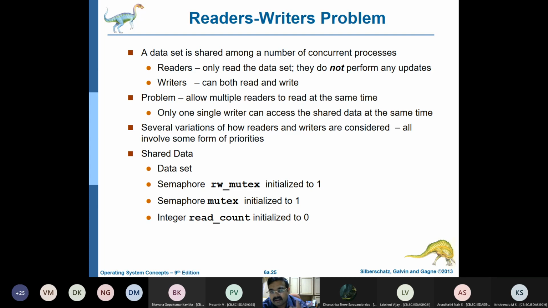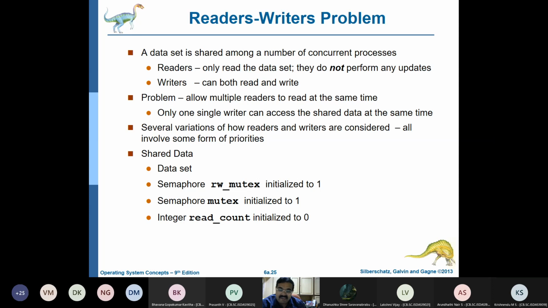Also, a reader can only read, a writer can both read and write, but when one is reading, another person cannot write into that, and vice versa. When one is reading a shared resource, nobody else can read or write. When somebody is writing a shared resource, nobody else can read or write. So you understand what I'm trying to tell you.